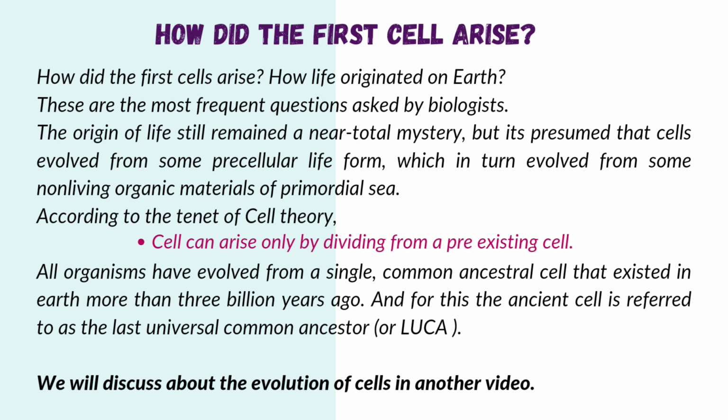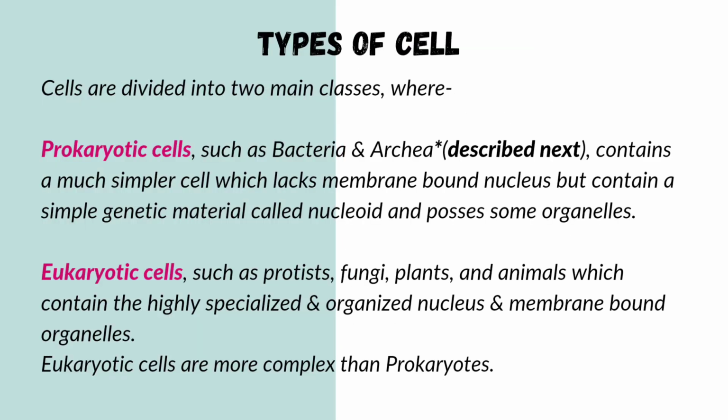According to the tenet of cell theory, a cell can arise only by dividing from a pre-existing cell. All organisms have evolved from a single common ancestral cell that existed on Earth more than 3 billion years ago. For this, the ancient cell is referred to as the last universal common ancestor or LUCA. And we will discuss the evolution of cells in another video.